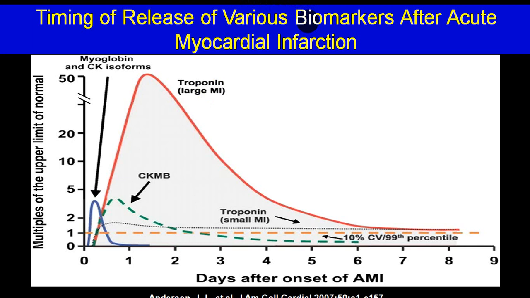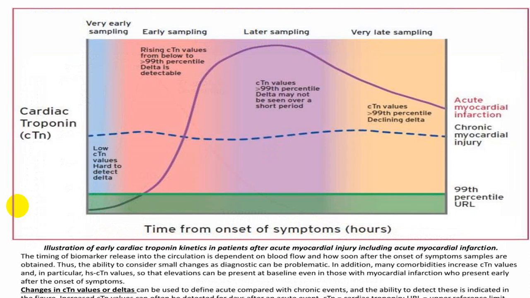Troponin will be elevated for nearly 4 to 5 days, so that typical pattern is being followed. Maximum elevation is in 24 to 48 hours, and then it will be elevated till the 4th or 5th day. While CPK-MB will be elevated for 2 to 3 days. Myoglobin is only for 24 hours. So you have to know how much will be the elevation and what will be the timing from infarct. This chart shows you a typical troponin elevation.